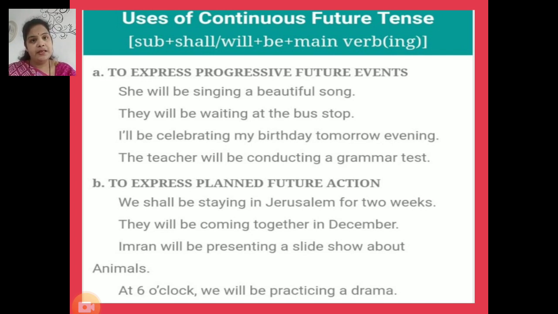Let's study these sentences. She will be singing a beautiful song. They will be waiting at the bus stop. I'll be celebrating my birthday tomorrow evening. The teacher will be conducting a grammar test. Now, continuous future tense is used to express planned future actions also.